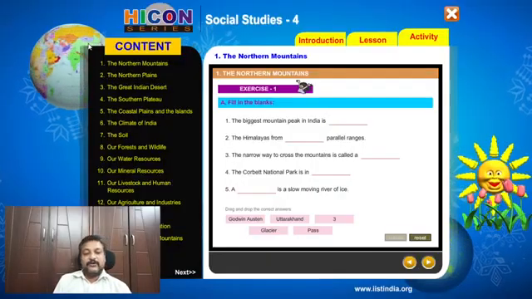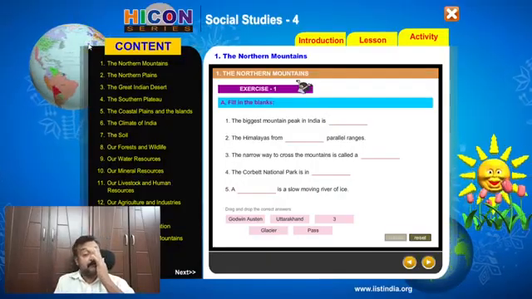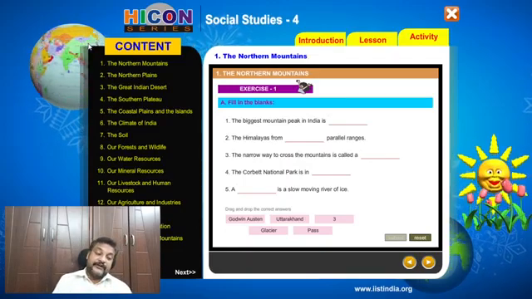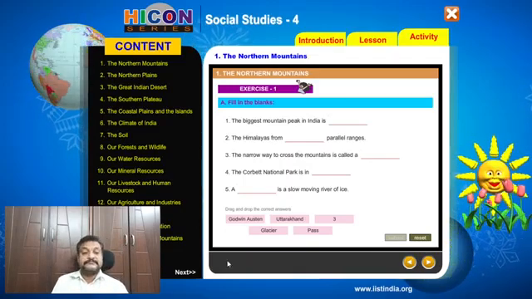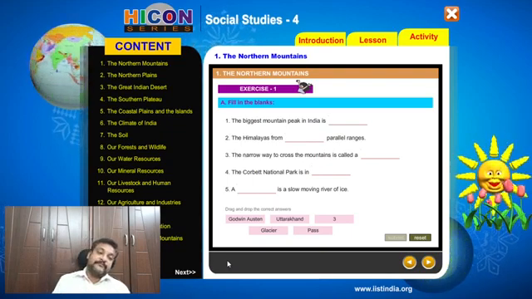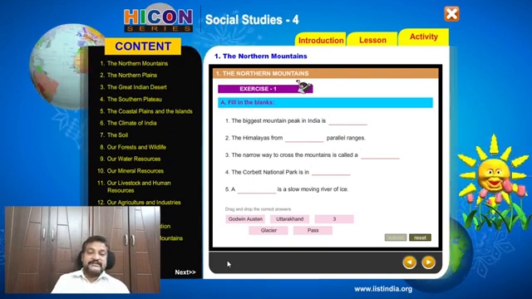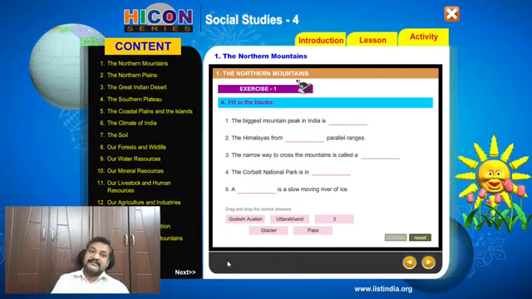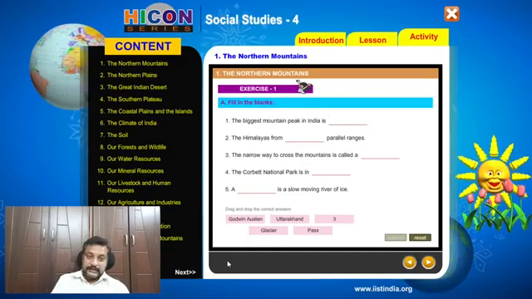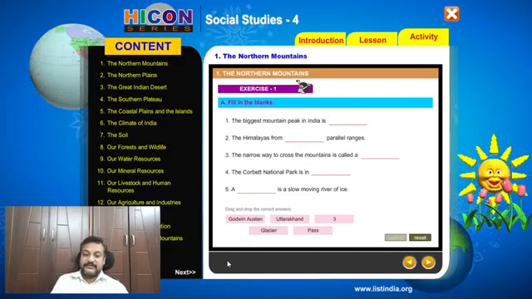So in this lesson, the Northern Mountains, the activity part starts with the fill in the blanks. There are 5 sentences given over there with the 5 options also given just below that. What we need to do is to read the sentence, understand the content in that, and complete the blanks. Okay.